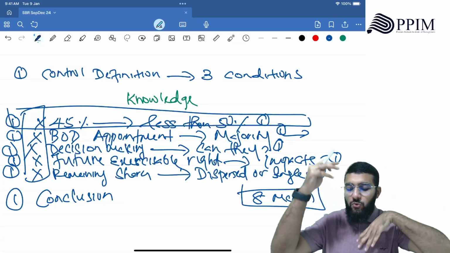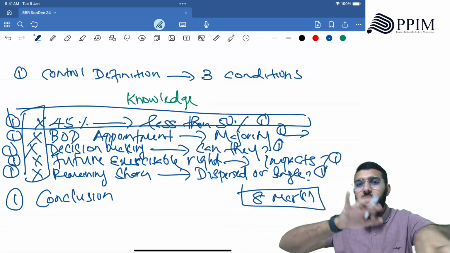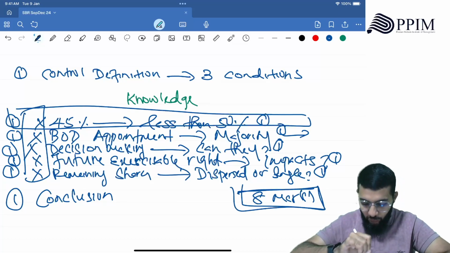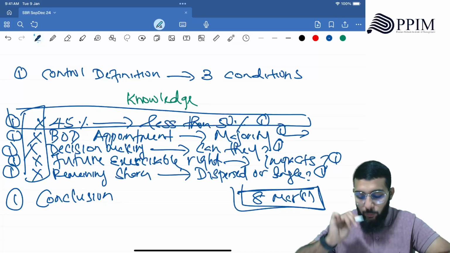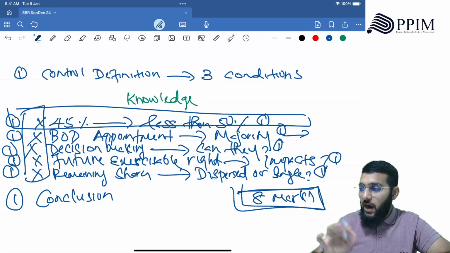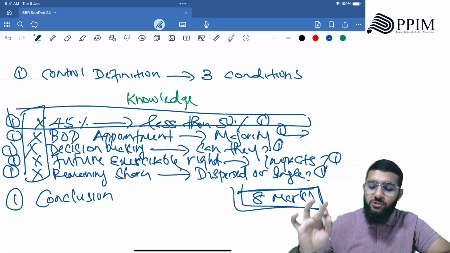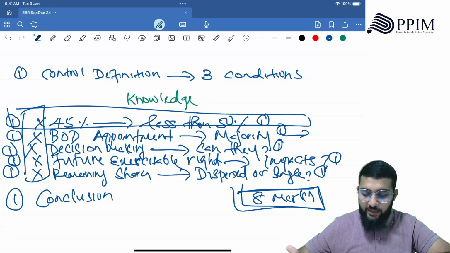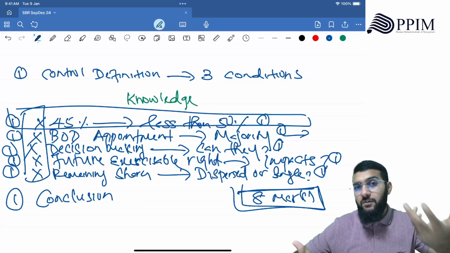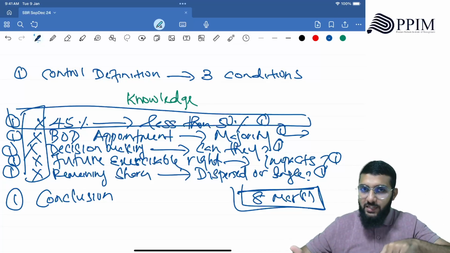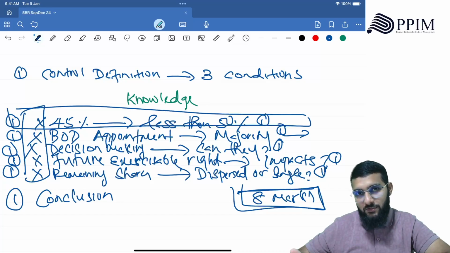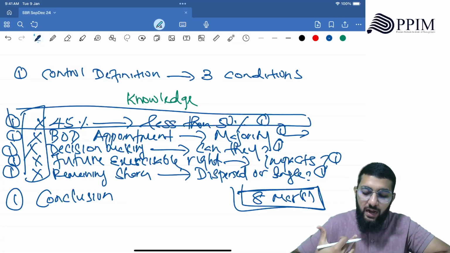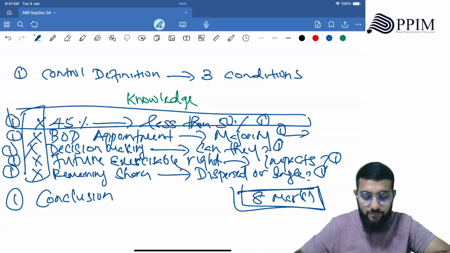So even if you screw up, still there is a chance that you can get full 8 marks if you focus on more points or more marks, right? One well-explained point gives you marks. So remember, even if you feel like you would have gone wrong somewhere, still there's a chance that you can get full marks for that requirement. Okay? So it all depends on how you are applying the knowledge that you have.